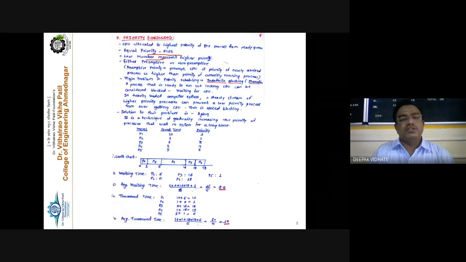The lowest number indicates the highest priority. The number 1 is the highest priority as compared to number 9. If 9 is there, 9 has to come later on, right? So it may be either preemptive or non-preemptive.